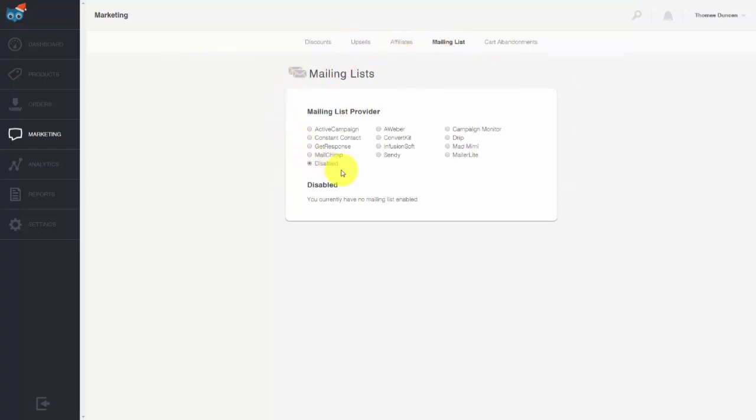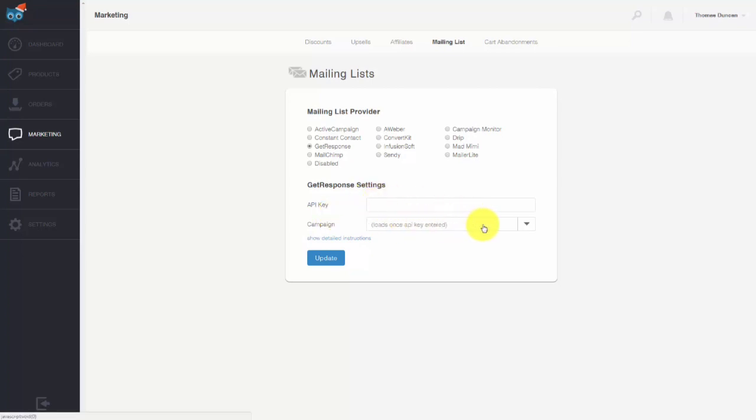And then you're going to see a number of mailing list providers. So if your mailing list provider is one of these that is listed, you will then be able to click that link and enable your autoresponder. So for example, let's enable GetResponse. Now what GetResponse will require is that you have an API key, and then once you do that, you'll be able to see some of the campaigns.